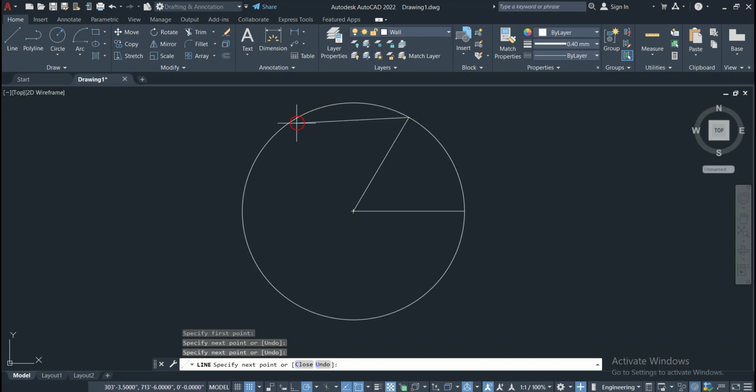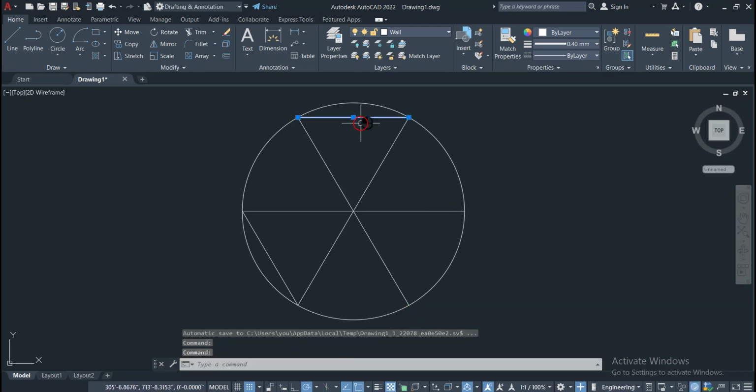And then the next point will be lying about here. This is the next point, and now the next point will be lying here, and then the next point is lying here, and the last point is here. And then you will click on enter, and then you have to remove the